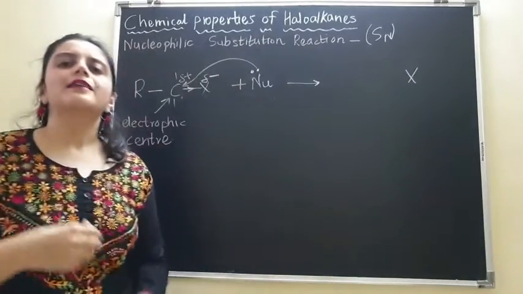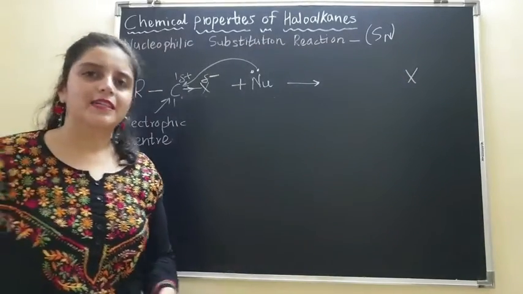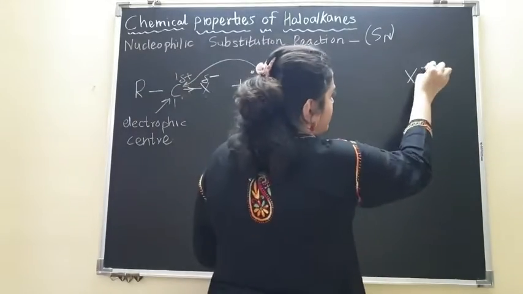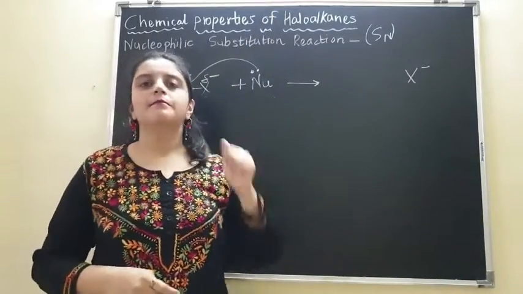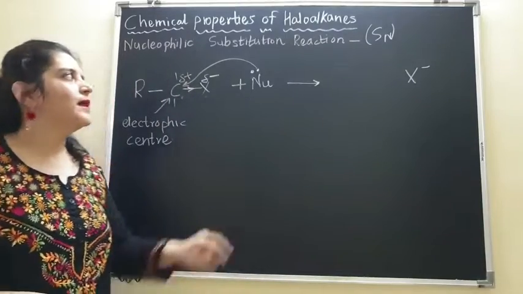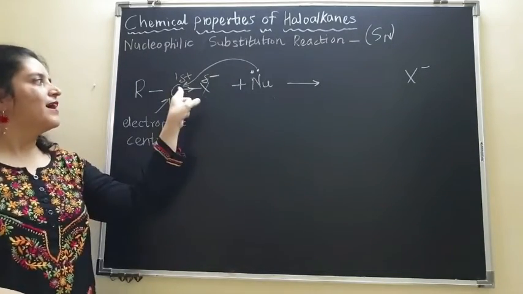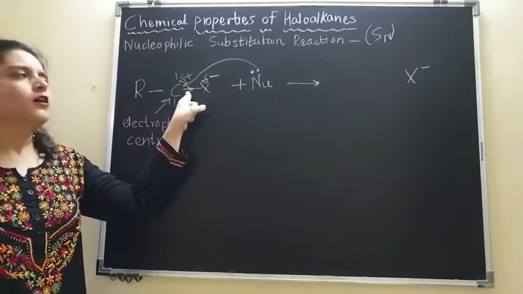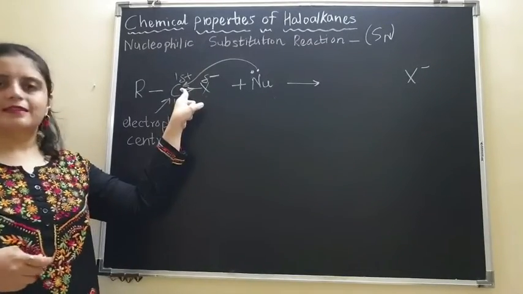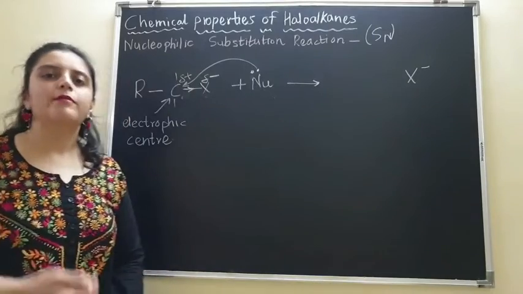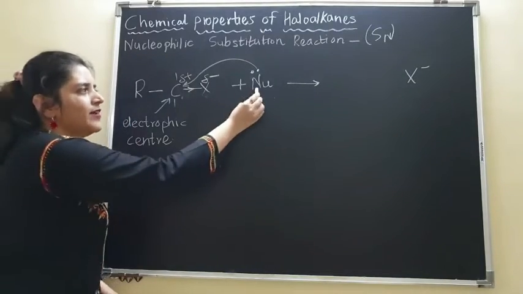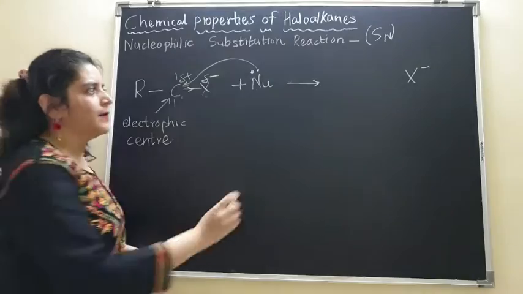So X is taking its electrons with itself, therefore it will have a negative charge. We write it as X minus, a halide will be formed. At the same time the nucleophile is attacking the carbon. So there will be a reaction between the electron deficient species and the electron rich species, and there will be a bond formation between the nucleophile and carbon.